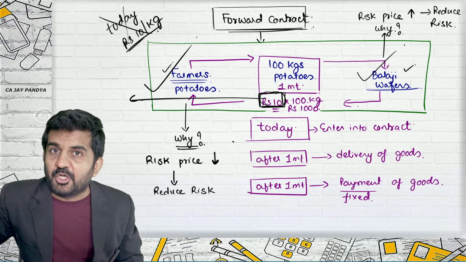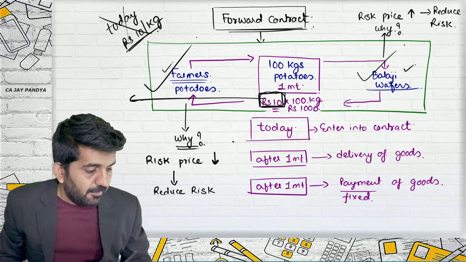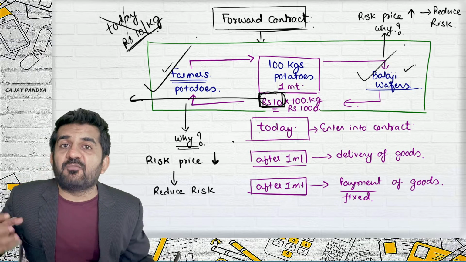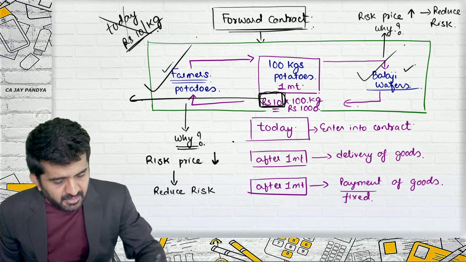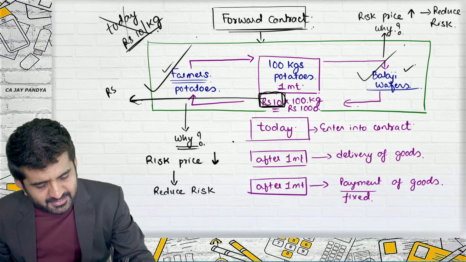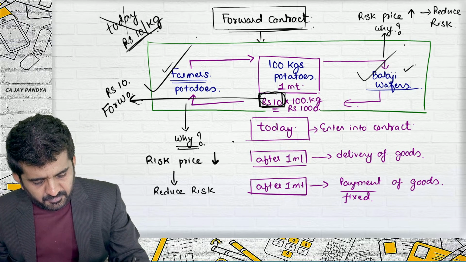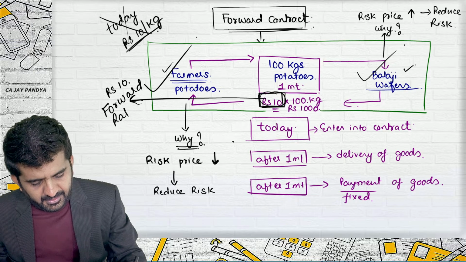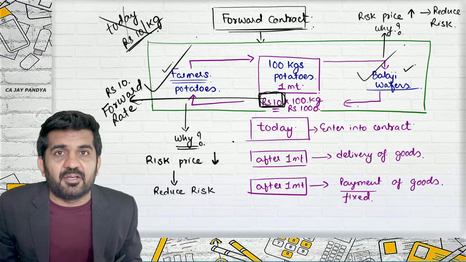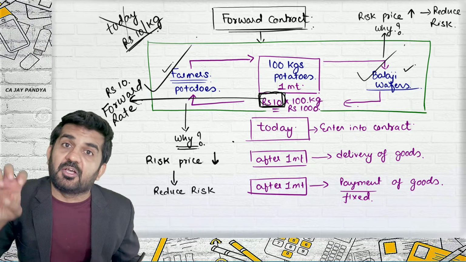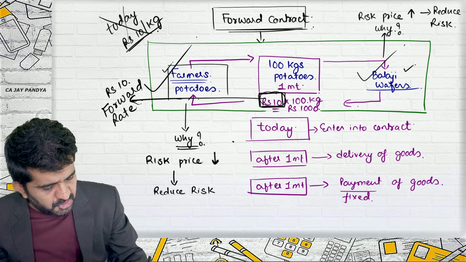Yes, contract is entered today. Try to understand. The rate might be today 9. But they are not entering into contract for today. The delivery is going to happen after 1 month. The payment is going to happen after 1 month. And both of them agree at rupees 10. And so this rupees 10 is nothing but which rate? Forward rate. It might be current rate, it might not be current rate. There is no compulsion that it should be current rate only. Is it all right? It depends upon these two persons' negotiations.